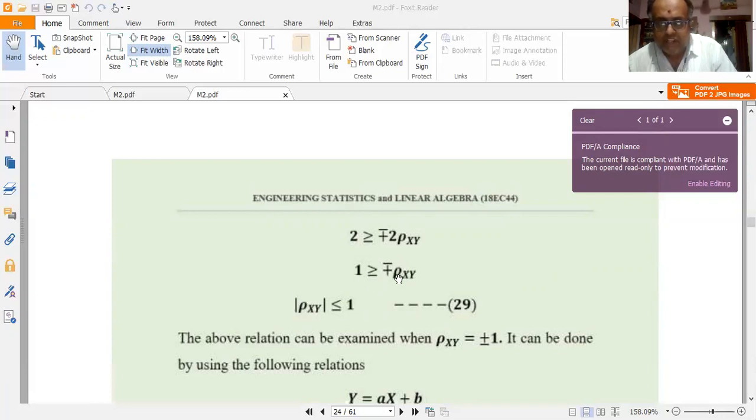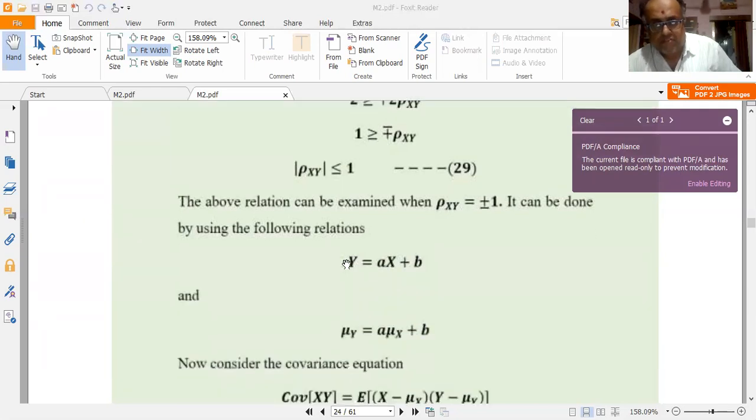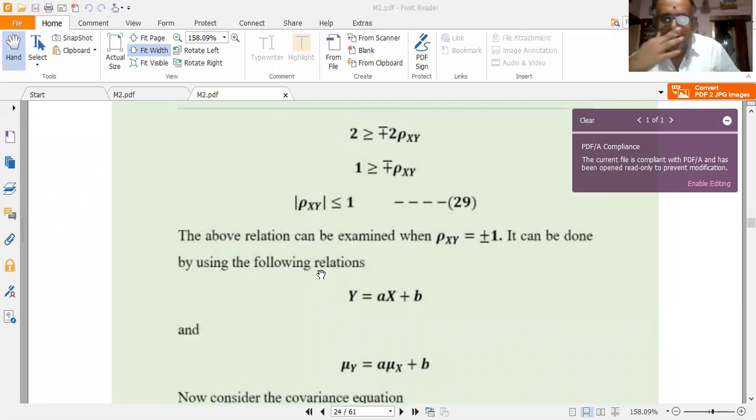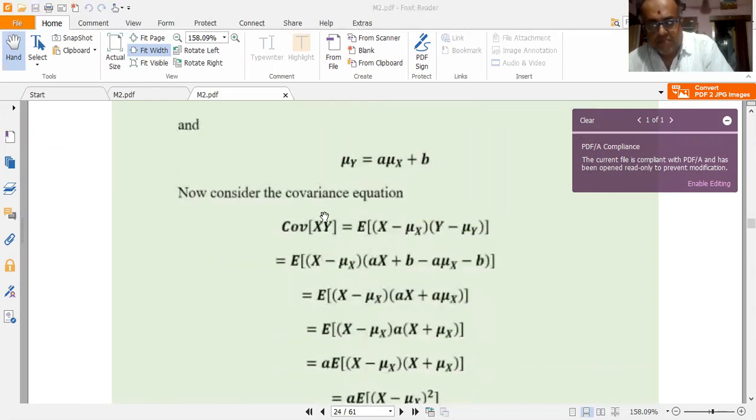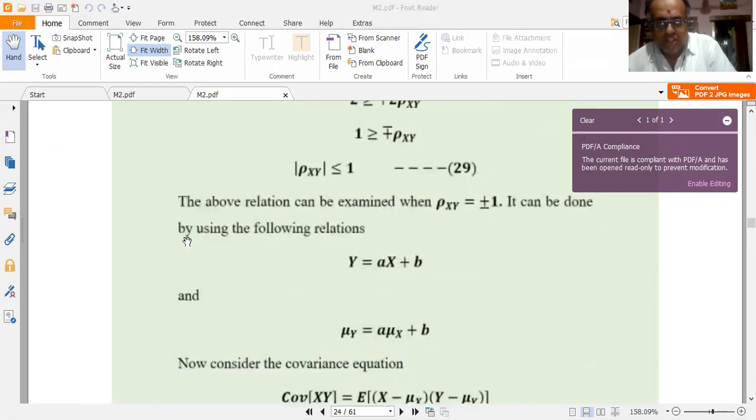I get 1 greater than or equal to mod of rho xy, or similarly, mod of rho xy less than or equal to 1. This is a very, very important result, right? So the correlation coefficient is always bounded between minus 1 and plus 1. Mod rho xy less than or equal to 1. This is a very, very important parameter, right? So what happens when rho xy is equal to plus or minus 1 can also be seen.